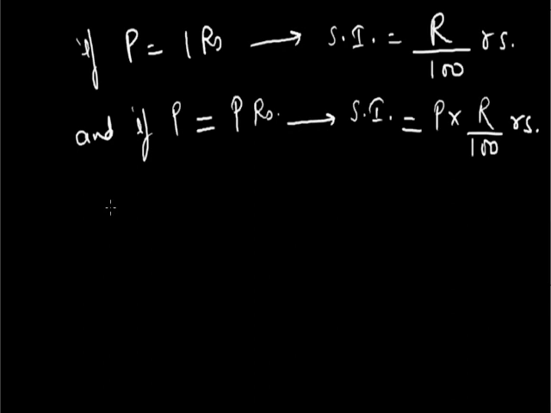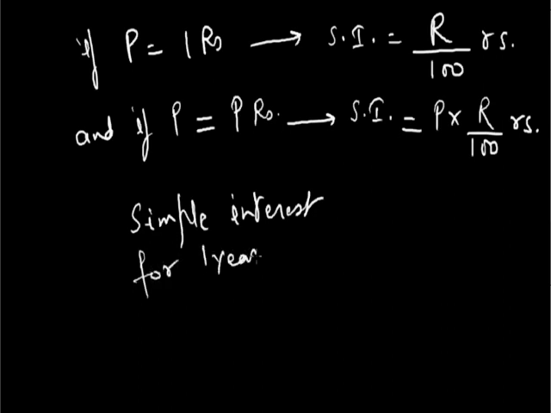Thus we come to a formula that simple interest for 1 year is equals to P multiplied by R divided by 100 rupees,